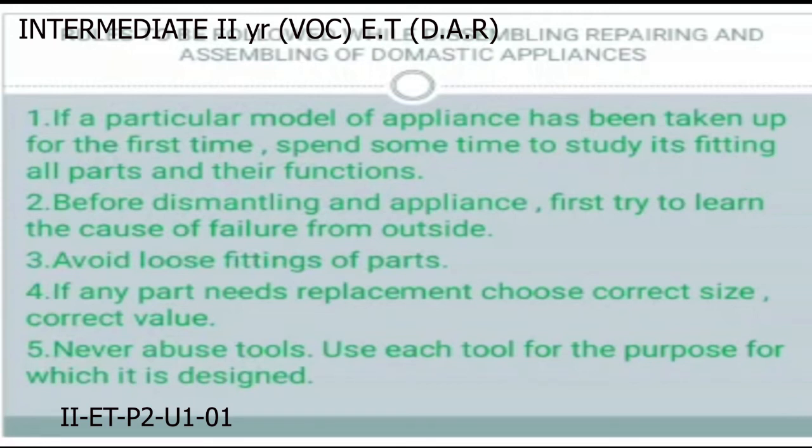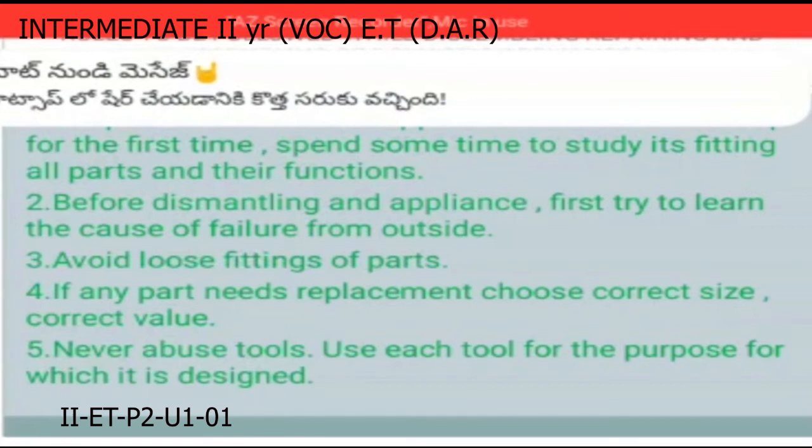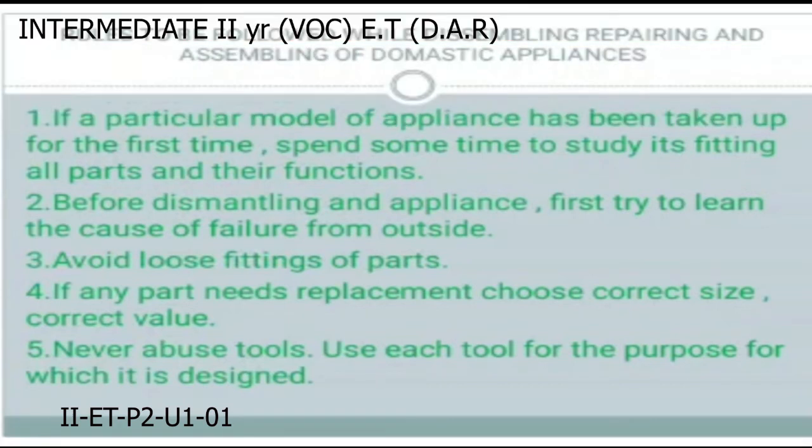If a fuse is blown, choose the proper value of fuse wire and fit it.